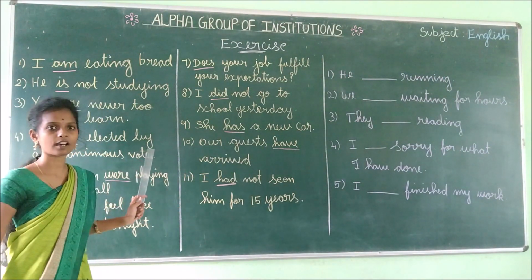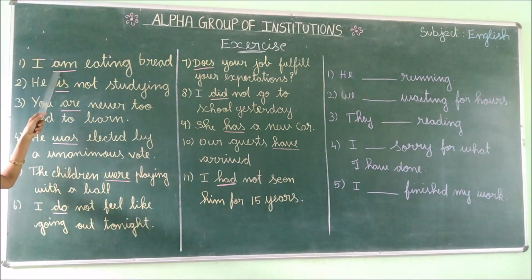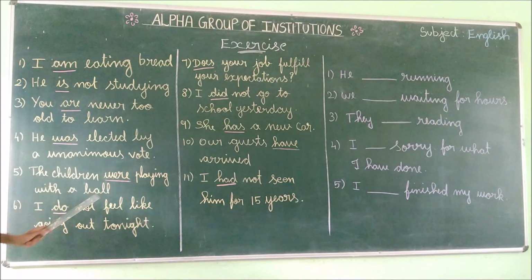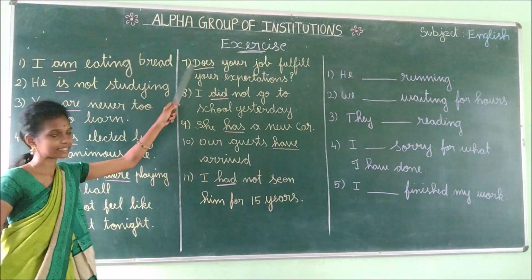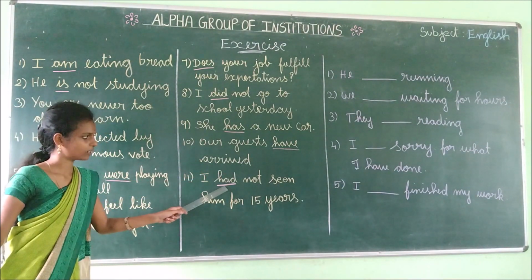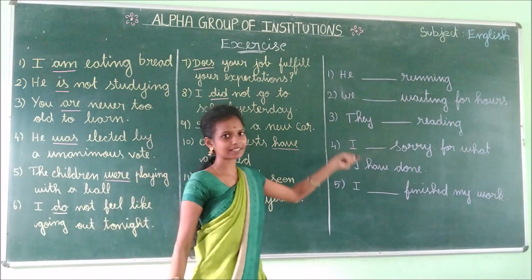So, these words are primary auxiliaries. Using these words, we are going to fill in the blanks.